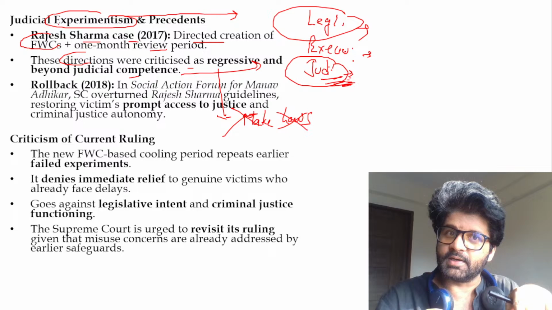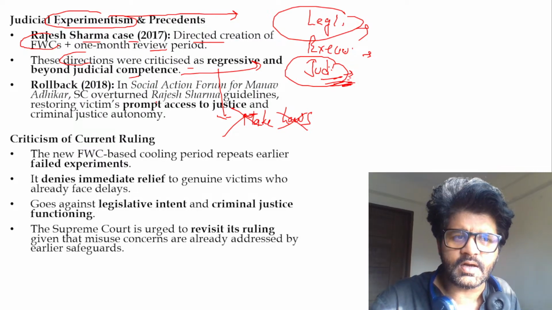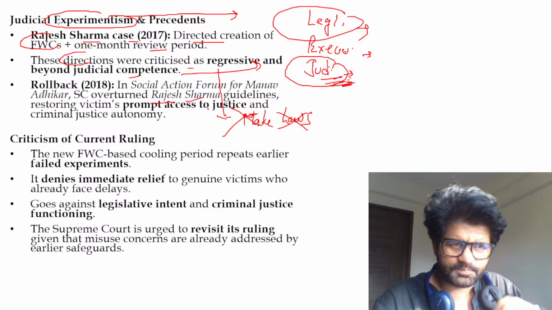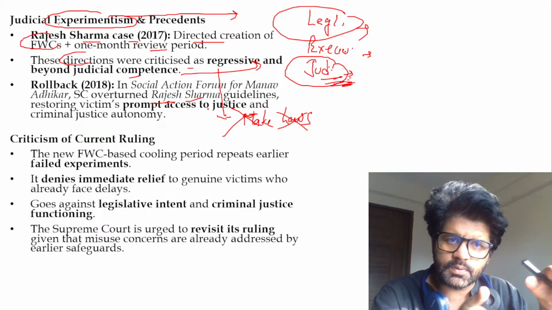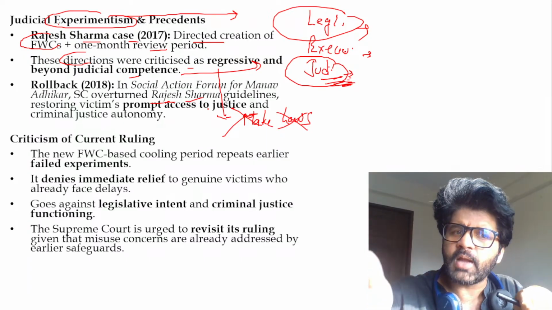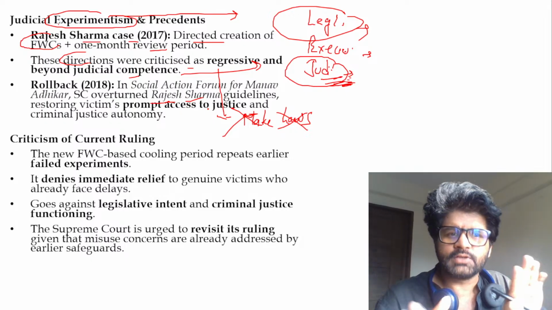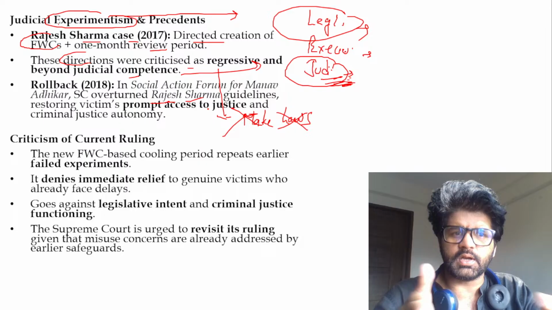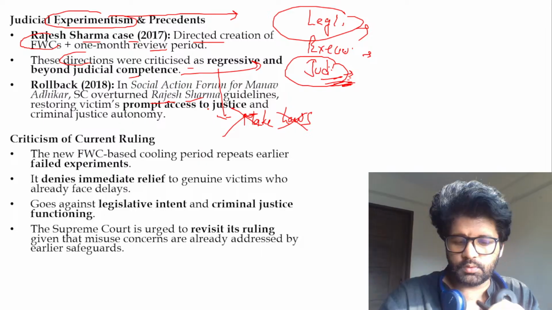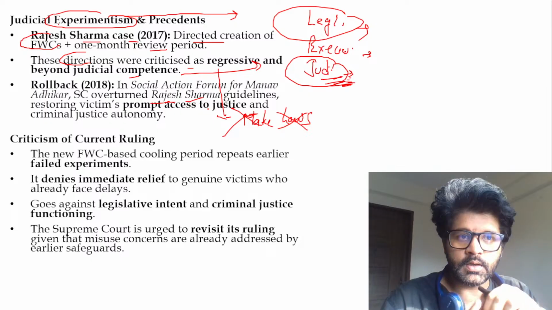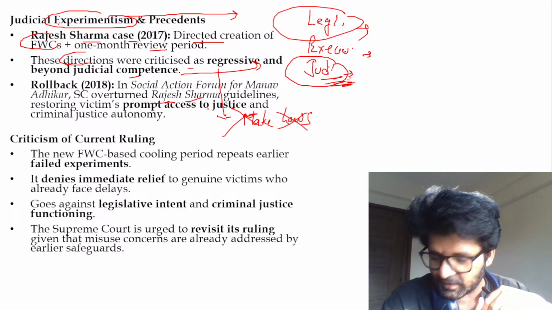That is the point which you have to understand. As a UPSC aspirant, you should understand both pros and cons. So in Social Action Forum for Manavadhikar, you can see here, Supreme Court overturned. Even inside Supreme Court, there are different benches which deal with whether we should go for prompt access to justice, whether we should deal with frivolous cases. So there is a tussle going on. If you are giving 2 months cooling period and the wife has been severely tortured, she is feeling violated, and that is very much obvious.